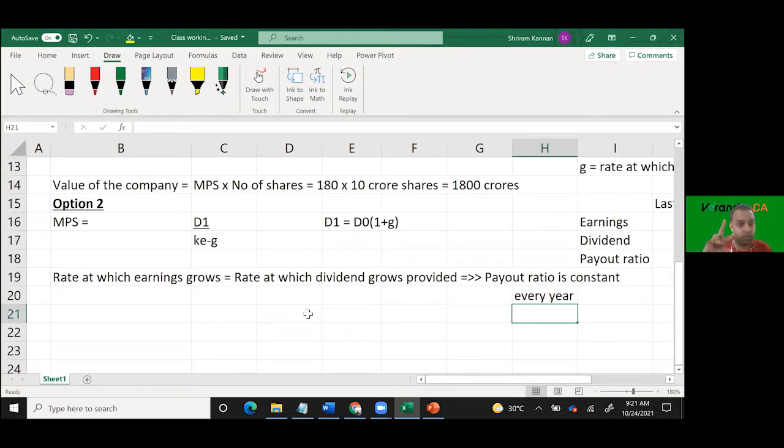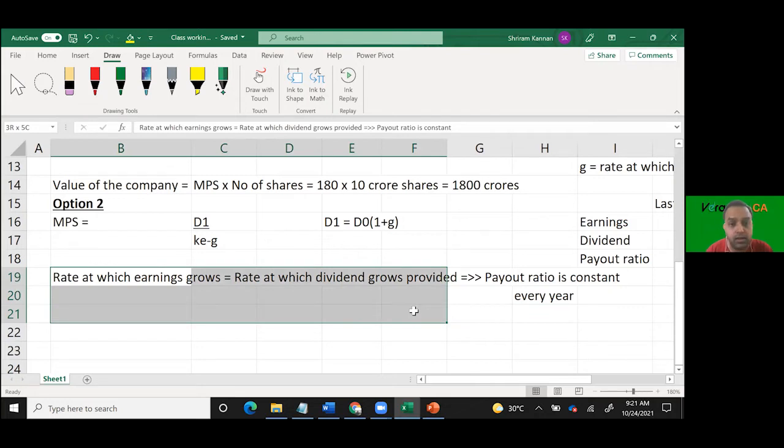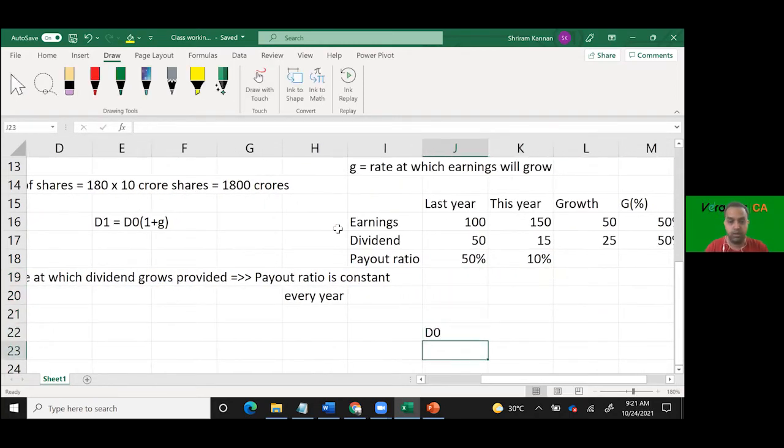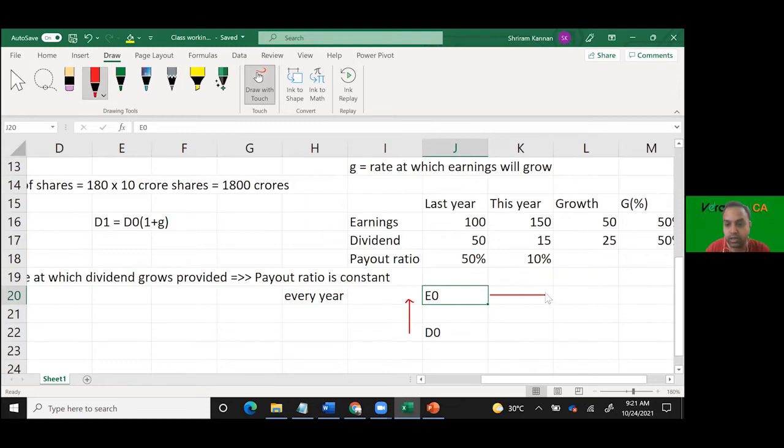If the payout ratio changes, then this equation will not hold true. Understood? So you cannot do D naught into 1 plus G in the bottom. Then what you have to do, from D naught, you need to estimate what is D1. Sorry, what is E naught? What is the earnings today? From E naught, you need to do E naught into 1 plus G.